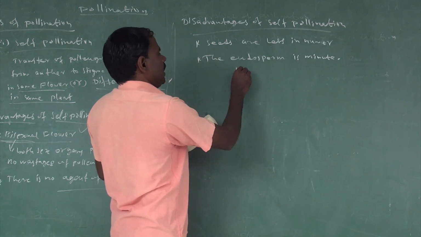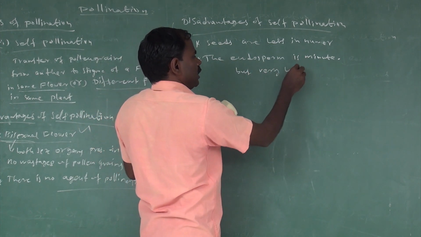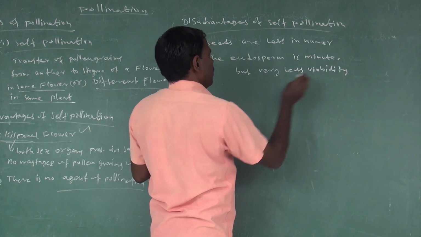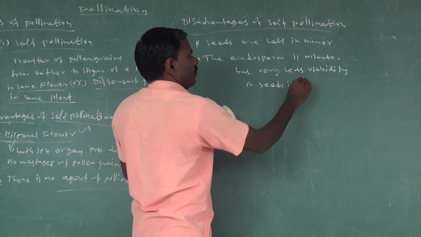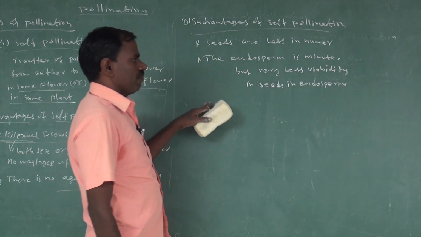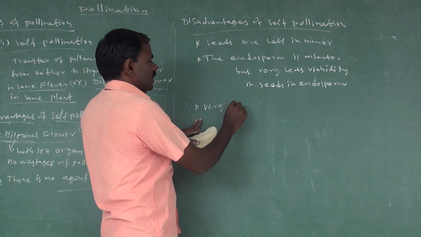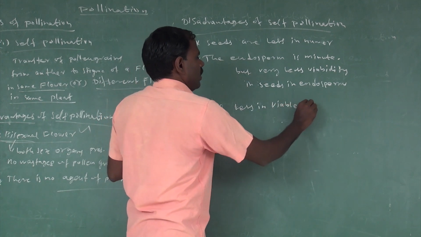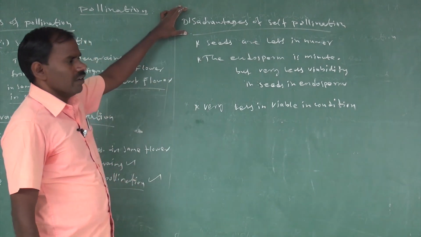But very less viabilities. Less viabilities in seeds and endosperms. Very less viable in conditions. The next one is disadvantages of self pollination.